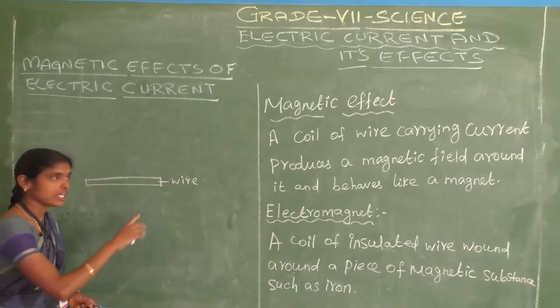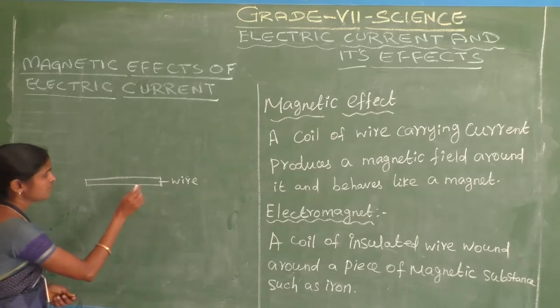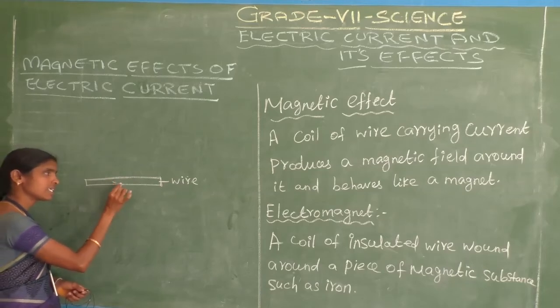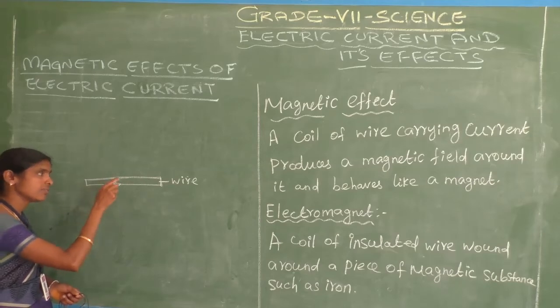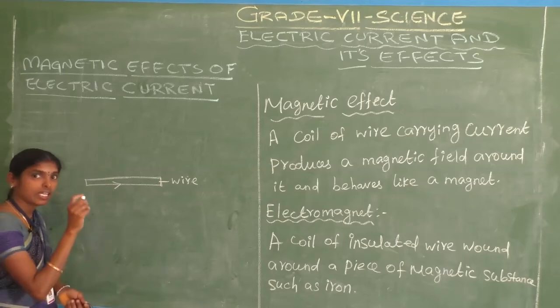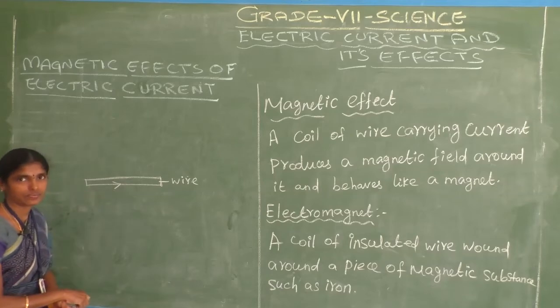Wire is a very good electrical conducting material. See here, we apply current in this wire.